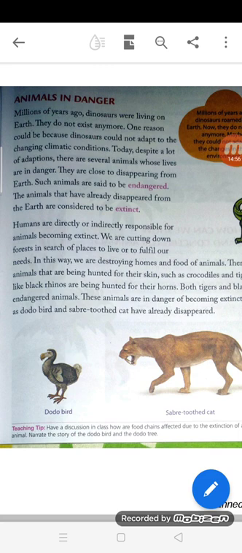They are close to disappearing from earth. Such animals are known as endangered animals. So the animals which are close to disappearing from earth are known as endangered animals. The animals that have already disappeared from the earth are considered to be extinct.